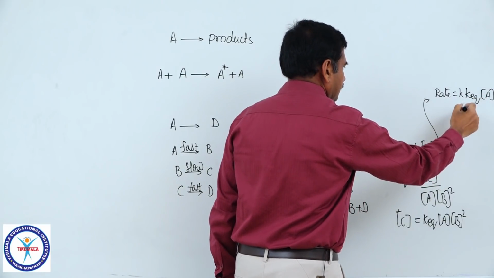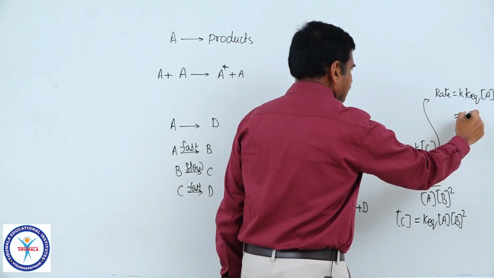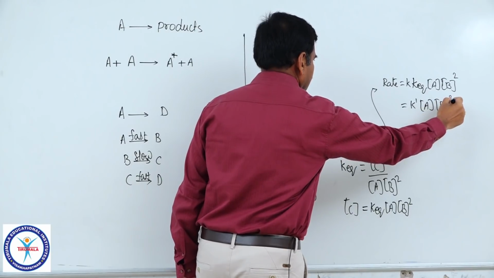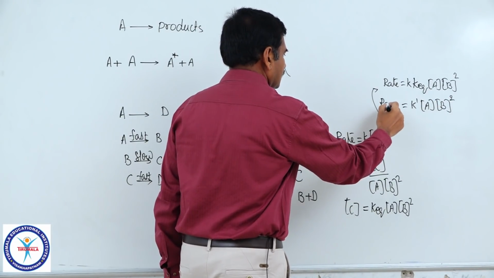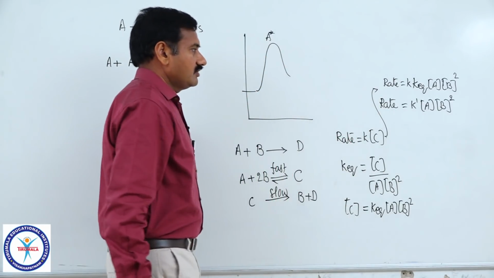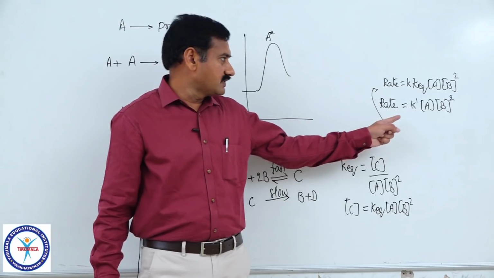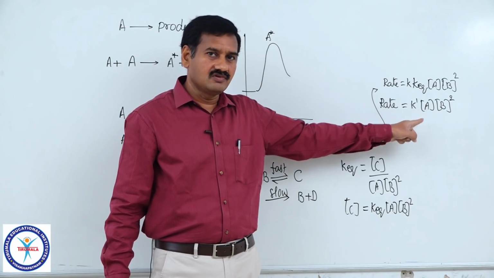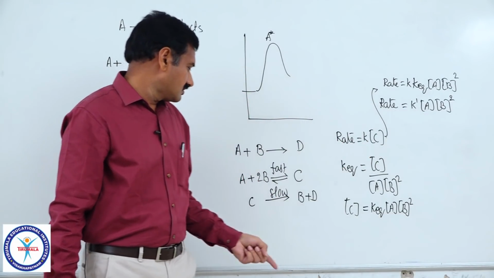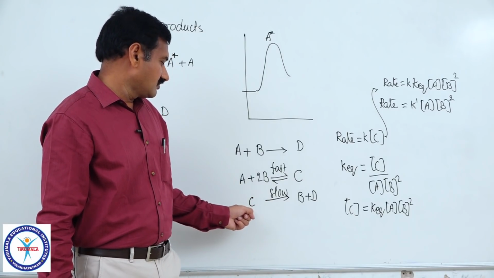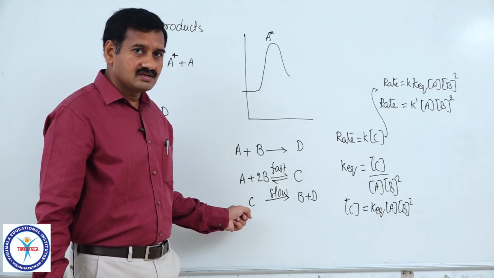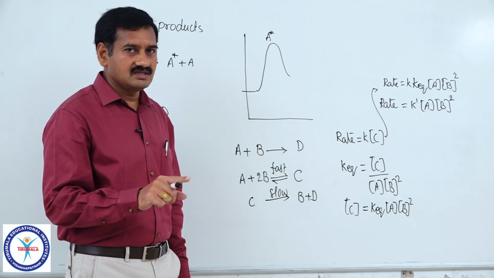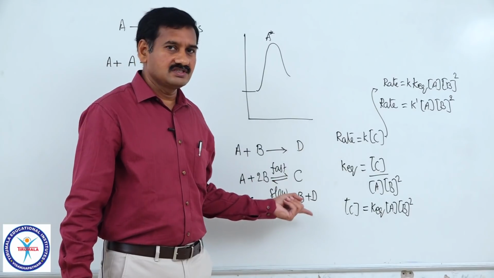K into K equilibrium, both are constant values, let it be some K dash, into the concentration of A into the concentration of B squared. This is the rate equation now. Tell me the order then. The order with respect to A is equal to 1 and the order with respect to B is equal to 2. The total order of the reaction is equal to 3. But what is the molecularity of the reaction? 1. So, now can you say that the molecularity of the rate determining step is equal to the order of the overall reaction? No. So, in this particular example it is not correct.